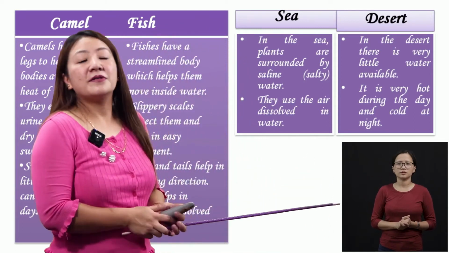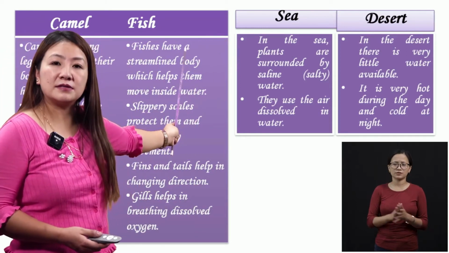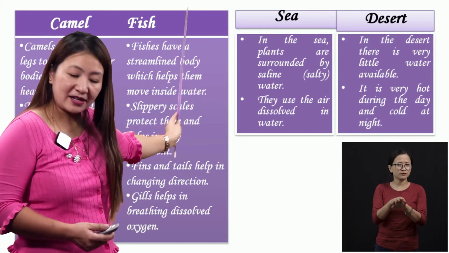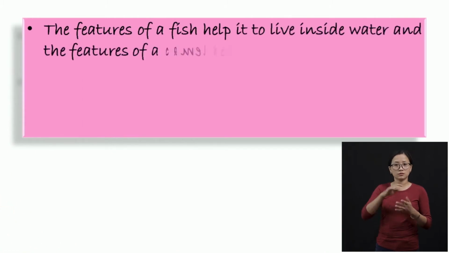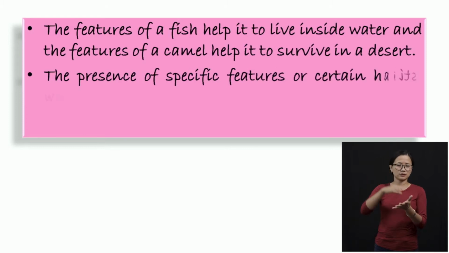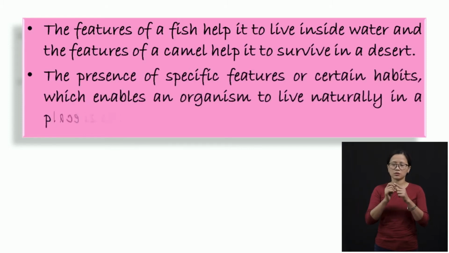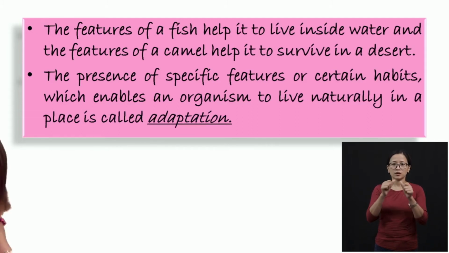So the characteristics of a camel are very different from the characteristics of a fish, even though they're all living things. The features of a fish help it to live inside water, and the features of a camel help it to survive in a desert. The presence of specific features or certain habits which enables an organism to live naturally in a place is called adaptation.